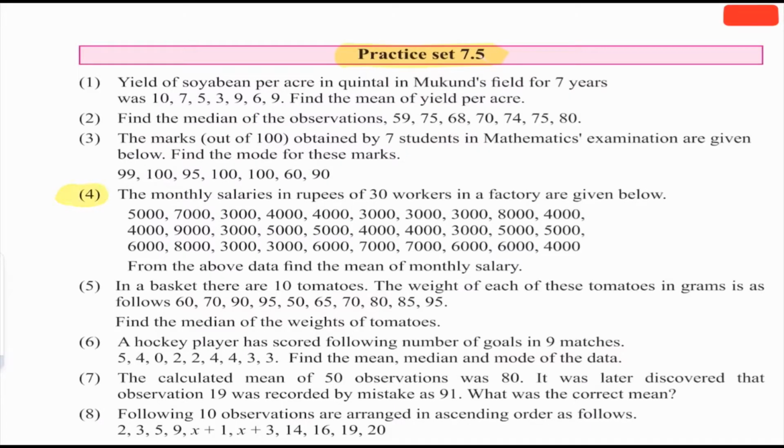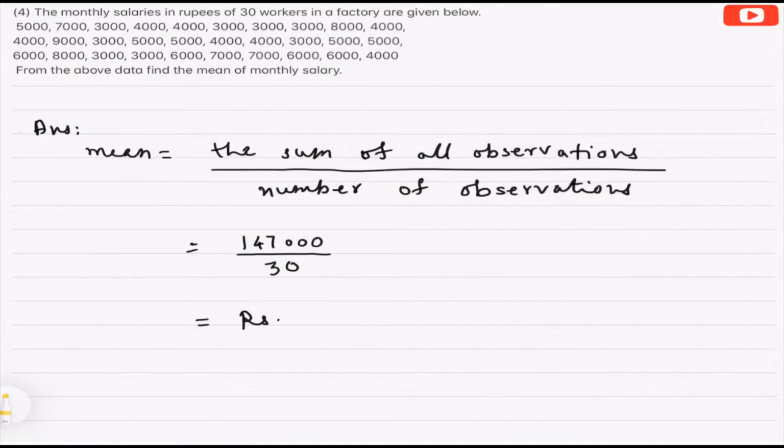Question 4. The monthly salaries in rupees of 30 workers in a factory are given below. So they have given 30 observations starting from 5,000 and ending at 4,000. From the above data, find the mean of monthly salary. Now here the unit for answer will be rupees.